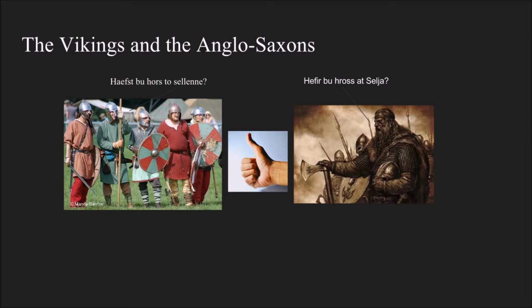For example, let's take the sentence, "Do you have a horse to sell?" In Old English, it would be "Hefst bu hors to selano," while in Norse, it would be "Hefir bu hros at selja." As you can see, the languages were close enough that the two groups could communicate. The two peoples would become closer in contact, and many of the Viking adults learned English. However, because they were adults, they spoke a version of English that was somewhat different than what the natives spoke. Many Viking men married the local women and taught their children the weird version of English.